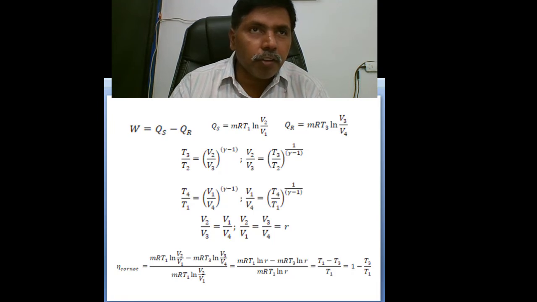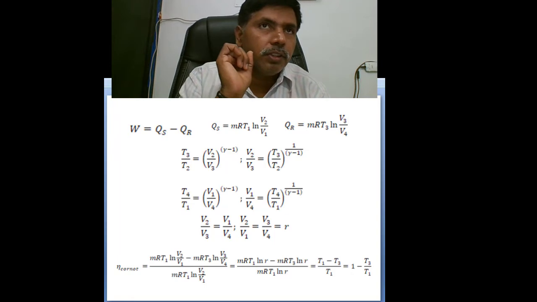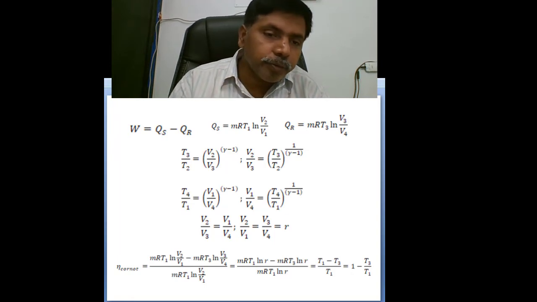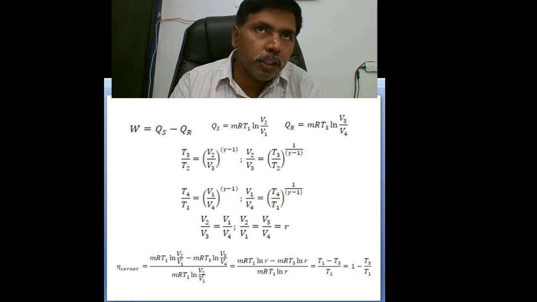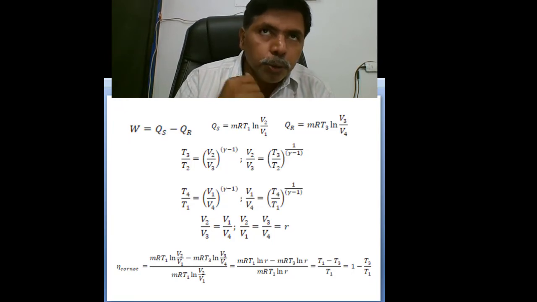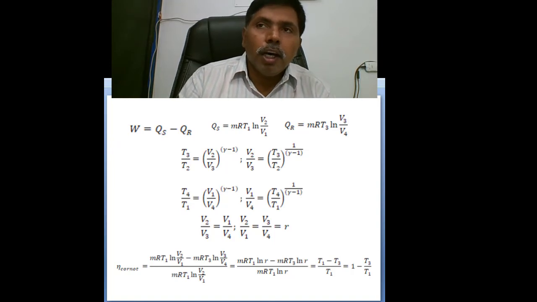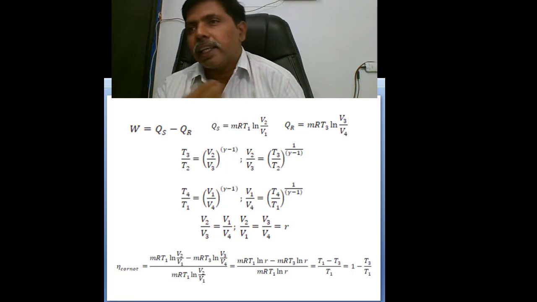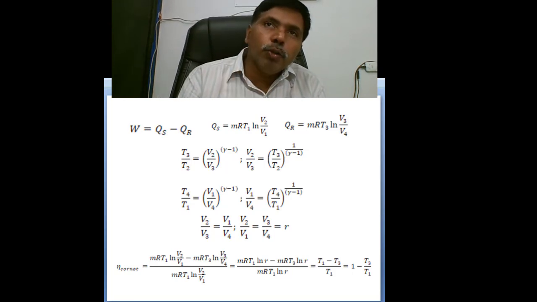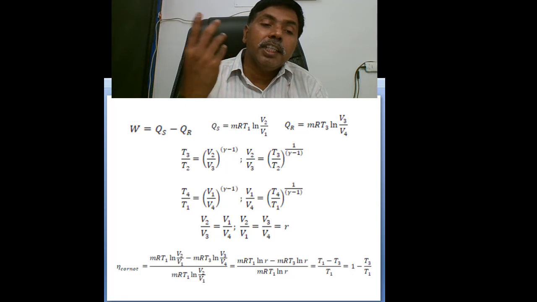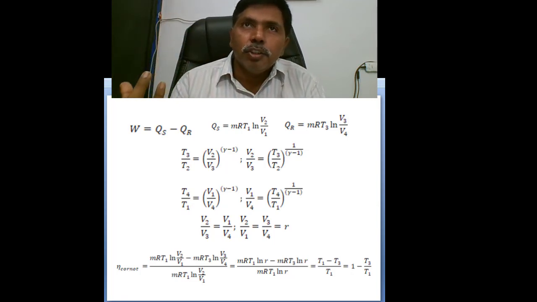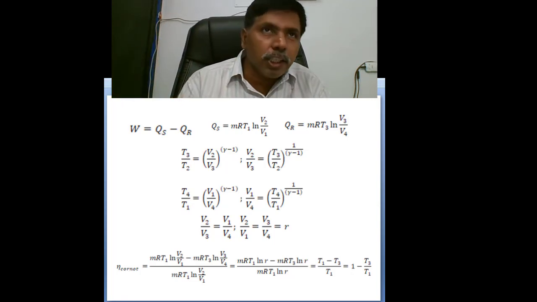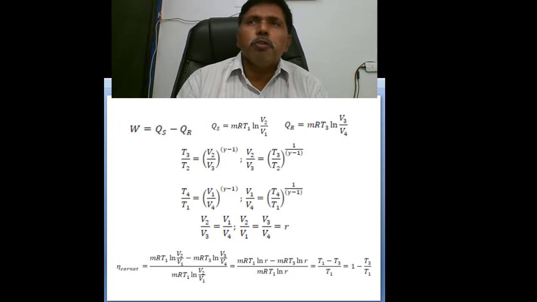The main drawback of the Carnot cycle is that it is a combination of too slow and too fast processes. Later scientists worked a lot and replaced some of the processes with new processes and developed new cycles. So many new cycles were developed, like Otto cycle, Diesel cycle, Atkinson cycle, Ericsson cycle, Joule cycle, Stirling engine cycle, Rankine cycle, dual cycle. Practically we are using 4 to 5 cycles.